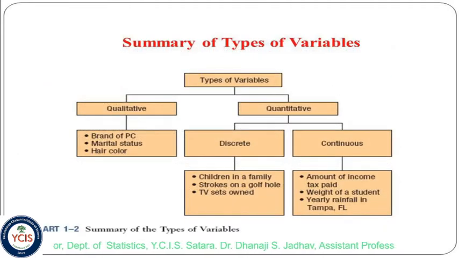Next one, a summary of types of variables, which we have already seen. Types of variables are divided into two parts: qualitative and quantitative. Qualitative means non-numeric characteristics: brand of PC, marital status, hair color. Quantitative is further divided into two parts: discrete and continuous. Discrete means children in family, TV sets owned. Continuous: amount of income tax paid, weight of a student, yearly rainfall. So this is a summary.